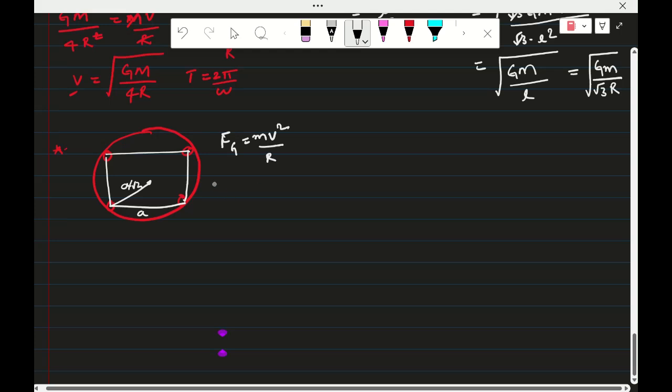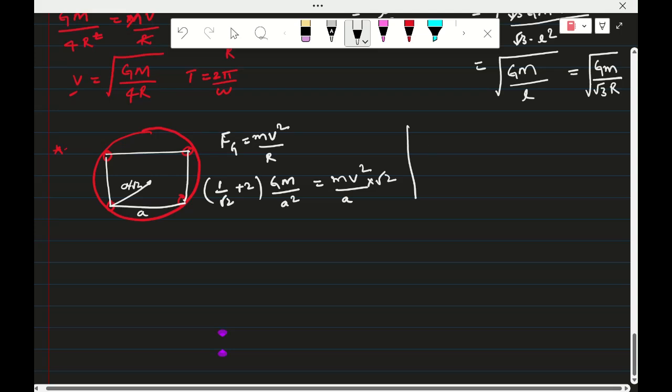Here Fg is equal to 1 by root 2 plus 2 into GM by a square, and that is equal to mv square by r, where r is a by root 2, that is, a into root 2. So now I want v. Calculate v square.